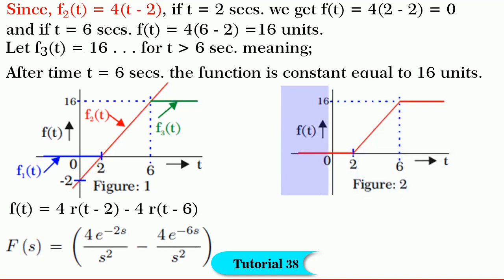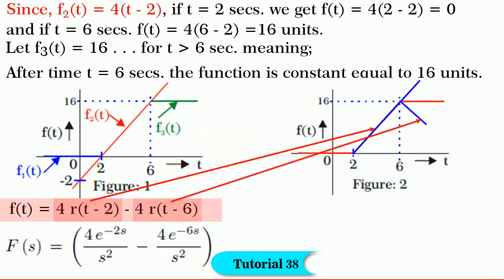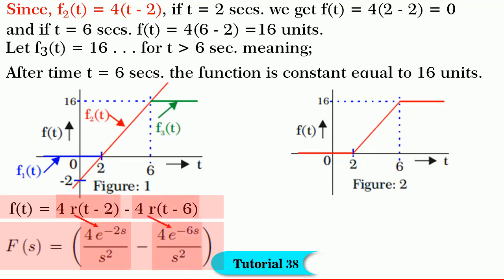By representing the function using step and ramp functions, we get f of t is equal to 4 r of t minus 2 minus 4 r of t minus 6. By taking Laplace transforms, we get F of s is equal to 4 into e to the power of minus 2s by s square minus 4 into e to the power of minus 6s divided by s square.